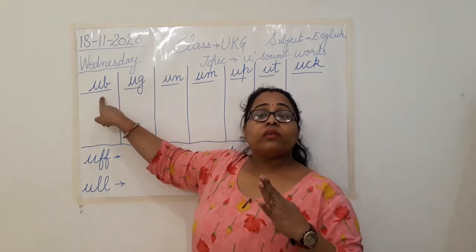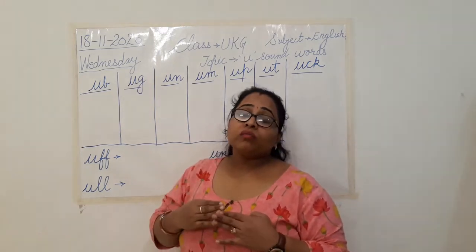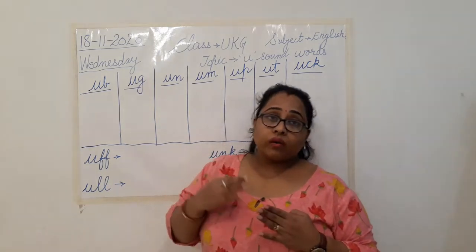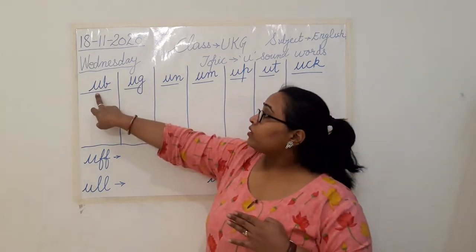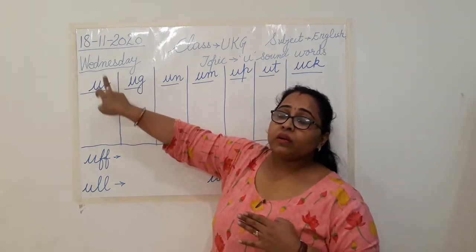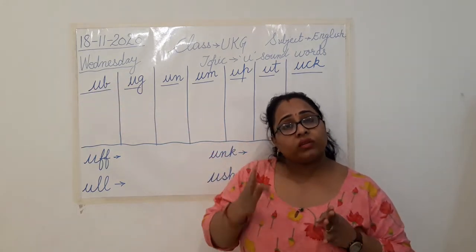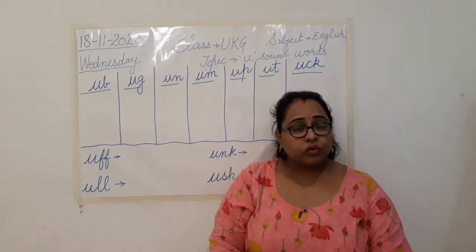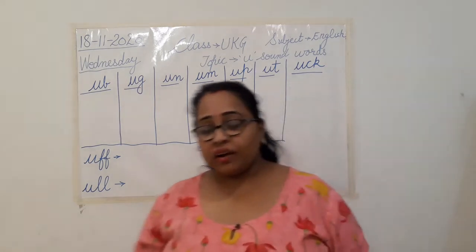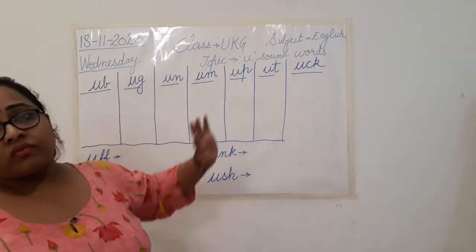So the words whose ending sound is the same, the same vowel and consonant, because CVC has a vowel and a consonant, having the same vowel and consonant, they are called rhyming words. Is that clear to everyone? So now let's start writing different rhyming words of these different sounds.